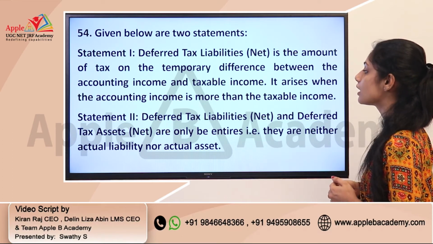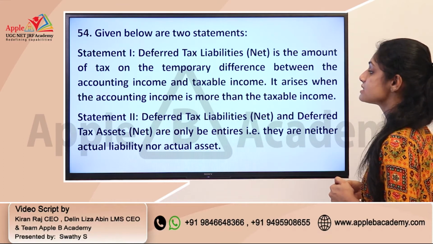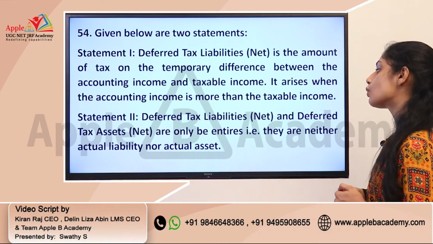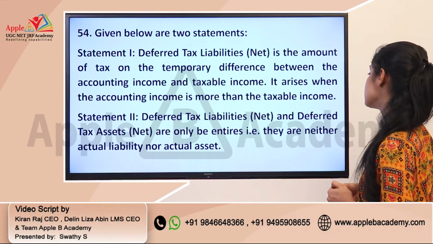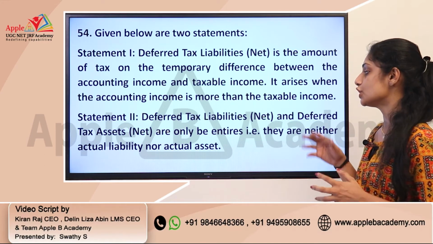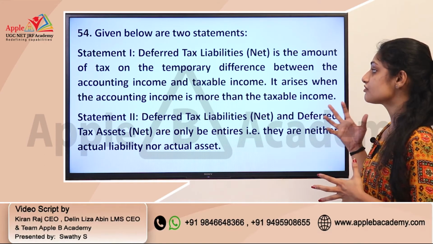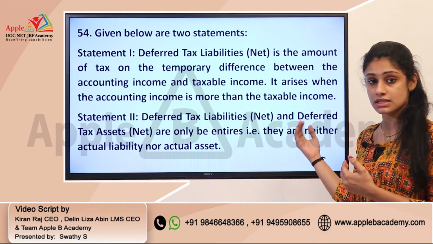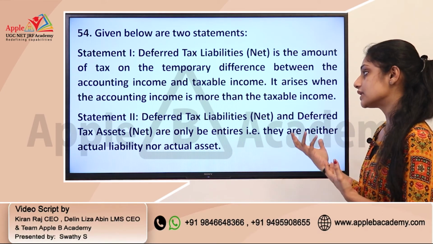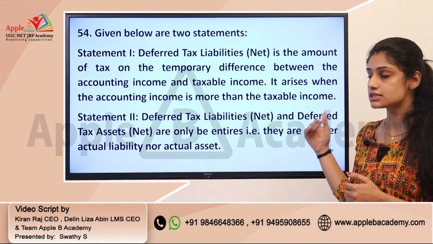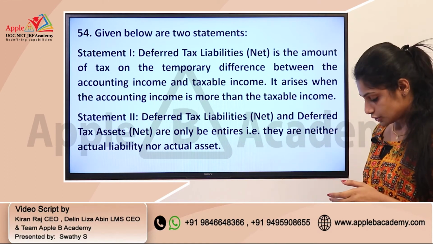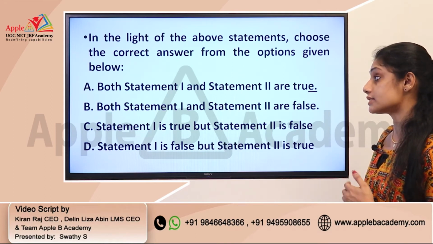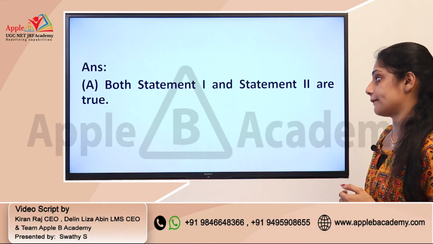It arises when the accounting income is more than taxable income. Statement 2: deferred tax liabilities and deferred tax assets are only entries, that is, they are neither actual liability nor actual assets. So this is from an income tax perspective, and you need to identify whether these statements are true or false. By reading it, we know that statement 1 is correct and statement 2 is also correct, and you need to identify the correct option. Both statement 1 and statement 2 are true, that is option A.